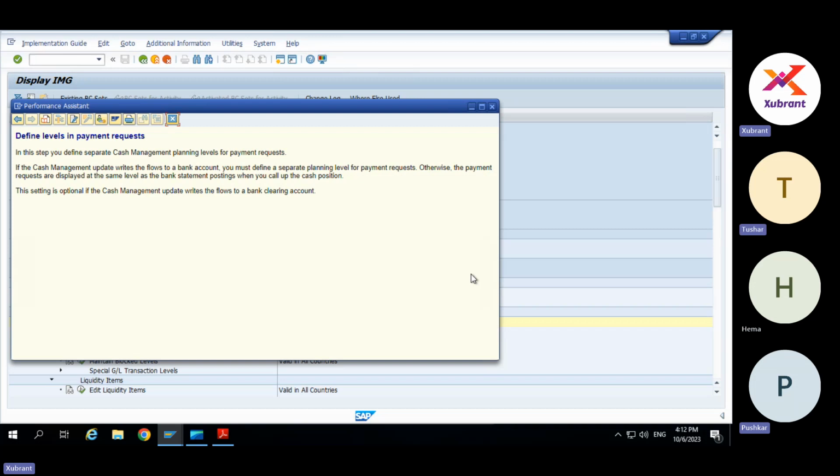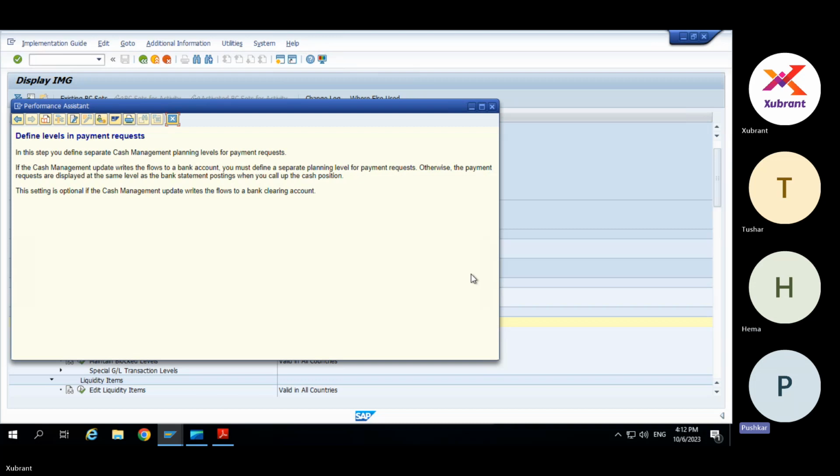Yes, exactly. It generally depends when you have two different days for your payment request coming from F111 and actual payments, you mean F110. Say after my payment order post, if a payment request is created and we don't do this configuration, then that amount also will be shown at the bank clearing level? Correct, yes.